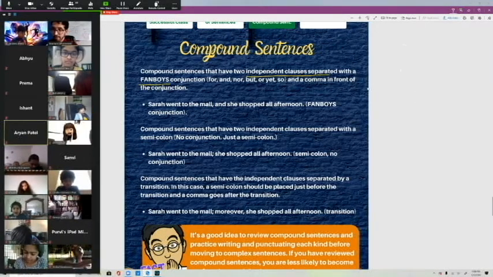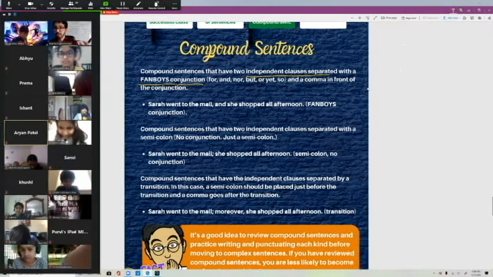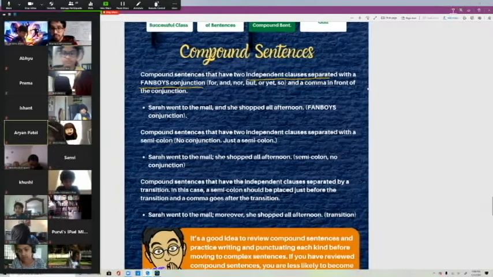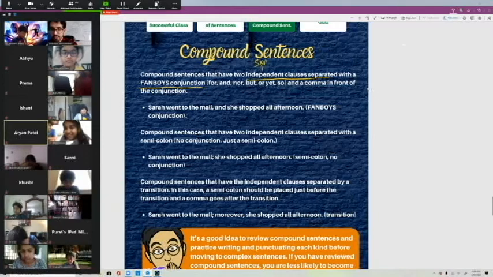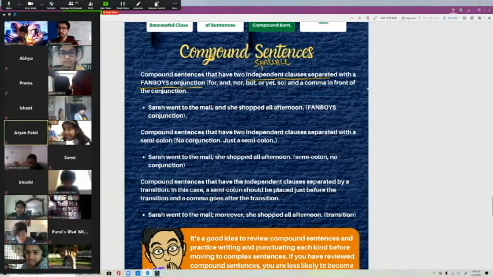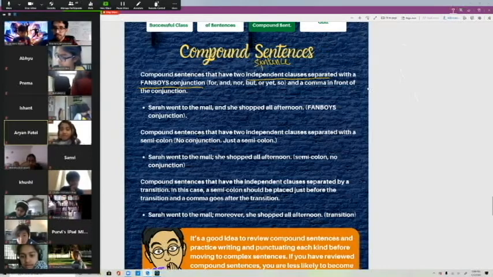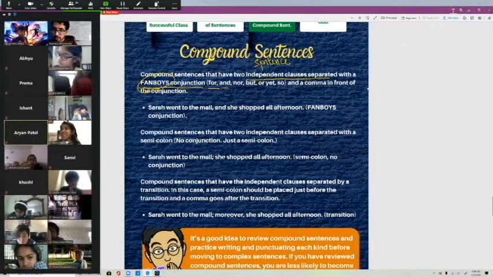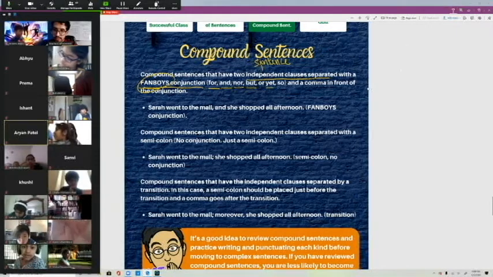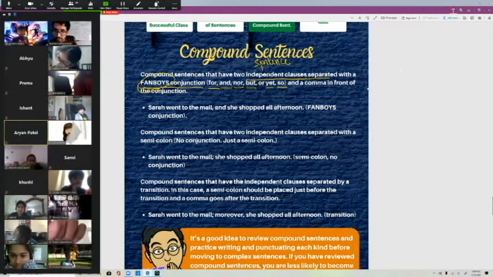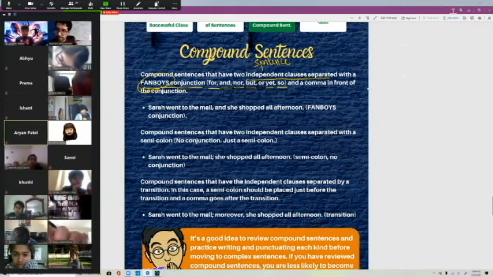separated with a fanboys conjunction. An independent clause is a sentence. That's it. Don't get fooled by these big words. An independent clause is just something that can stand up on its own. It doesn't need anything else. And it's joined with a fanboys conjunction: for, and, nor, but, yet, or, so. Just think of that acronym. And a comma goes in front of the conjunction.